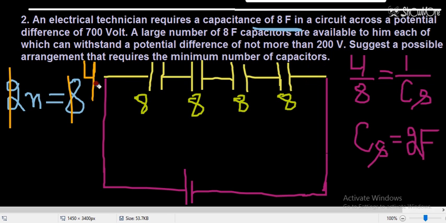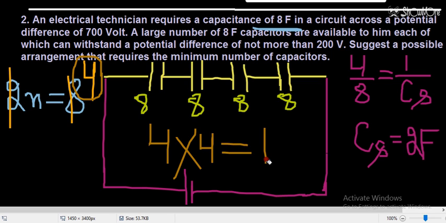But this is not the answer to this question. What will be the answer? The answer is asking about the number of capacitors. Minimum number of capacitors. So the minimum number of capacitors required will be 4 rows, 4 capacitors in each row. So 4 into 4, 4 capacitors and 4 rows. So the total number of capacitors required, the minimum capacitors required for this question, is 16.